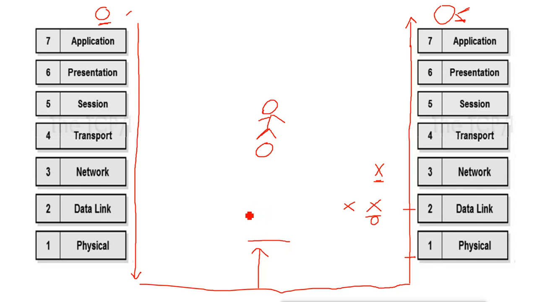Then when it reaches the data link layer, here is the important part. When it reaches the data link layer, the attacker machine will also check whether the destination MAC address on the data is of this machine or not. Basically, the data is not for this machine, because the data belongs to the other machine, so the destination MAC address will always be of that machine, not of this attacker machine. So what happens here on this attacker machine is that again the data will be dropped. Remember, the data will be dropped and the attacker will not get any data, it will be dropped on the data link layer.